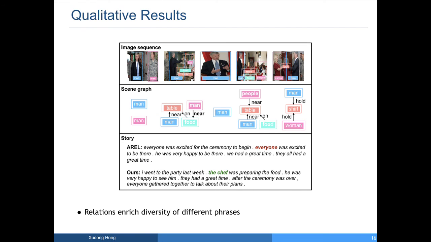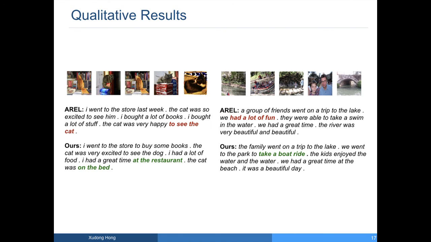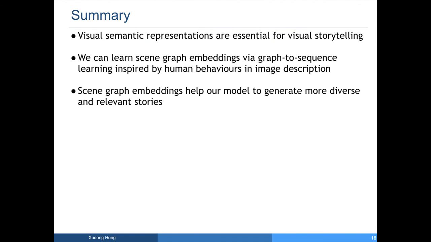Finally, we also show the qualitative results of our model compared to one of the previous state-of-the-art, IRL. We found that the relations of objects in scene graphs enrich the diversity of the different phrases, including noun phrases, like the chef, prepositional phrases, like on the bed, and verbal phrases, like take a boat ride. You can find more examples in our paper.